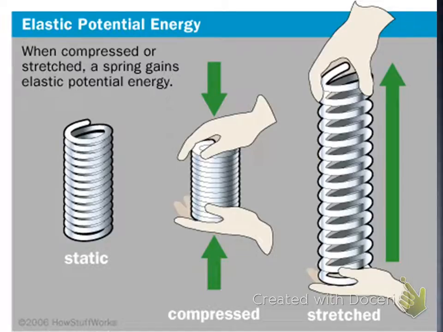On the left, this picture is of a static spring. What does it mean for something to be static? At rest, good. So if it's static, that means it's not being compressed or stretched. It's just sitting, not doing anything, right? So a static spring has no stretch one way or the other. When we push or squish the spring together, that means it's being compressed. If we pull it, that means we are stretching it out. Those three terms altogether, you need to be familiar with what's happening in that spring: static, stretched, or compressed.